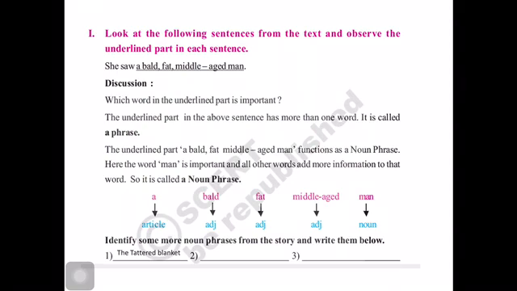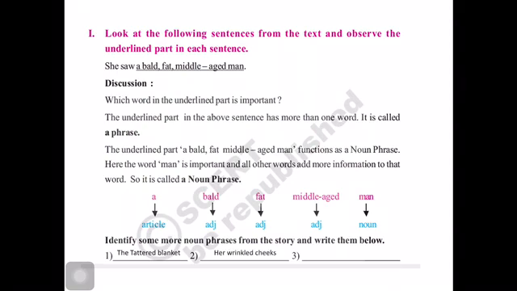Here the is an article, and tattered is the modifier or adjective which is modifying the noun blanket. So before the noun there is a modifier and it starts with an article, then it becomes a noun phrase. The tattered blanket altogether becomes a noun phrase.